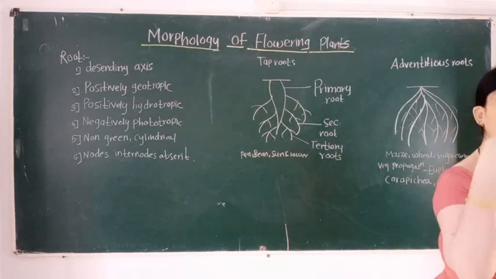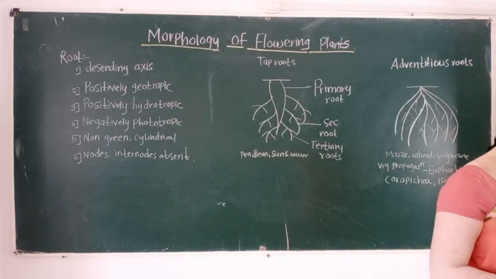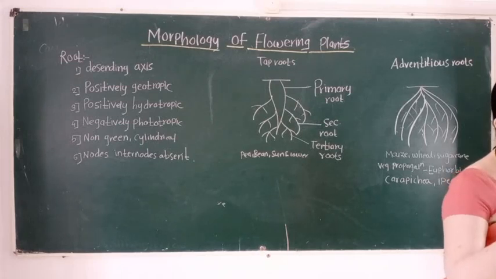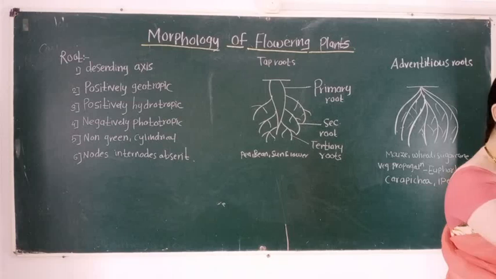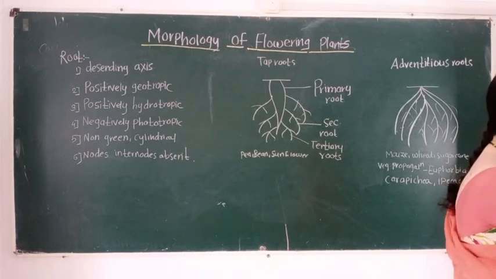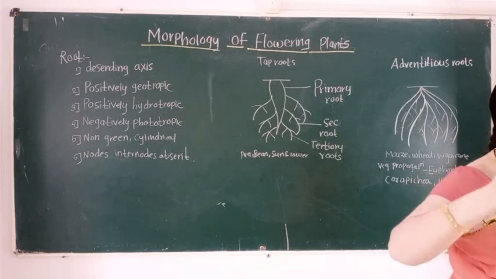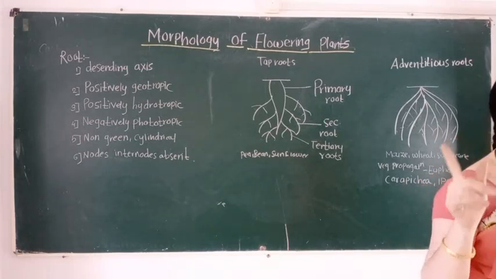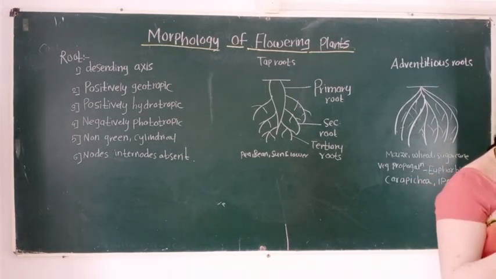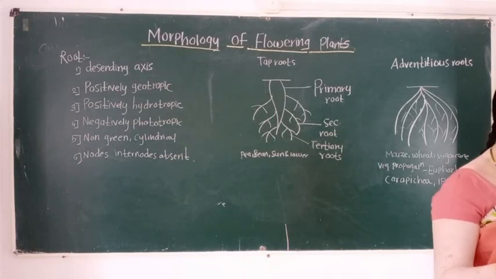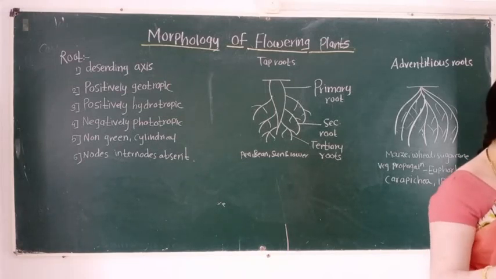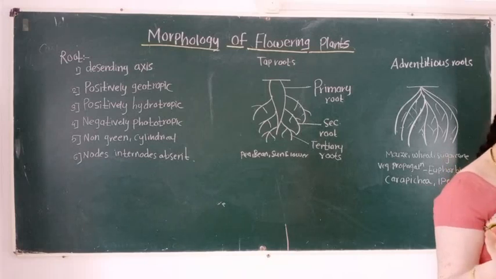What is the difference between the taproot and fibrous roots or adventitious roots? First point, taproot develops from the radicle of an embryo. Adventitious roots develop from any other part, that is the base of stem, leaves or a node, except the radicle.